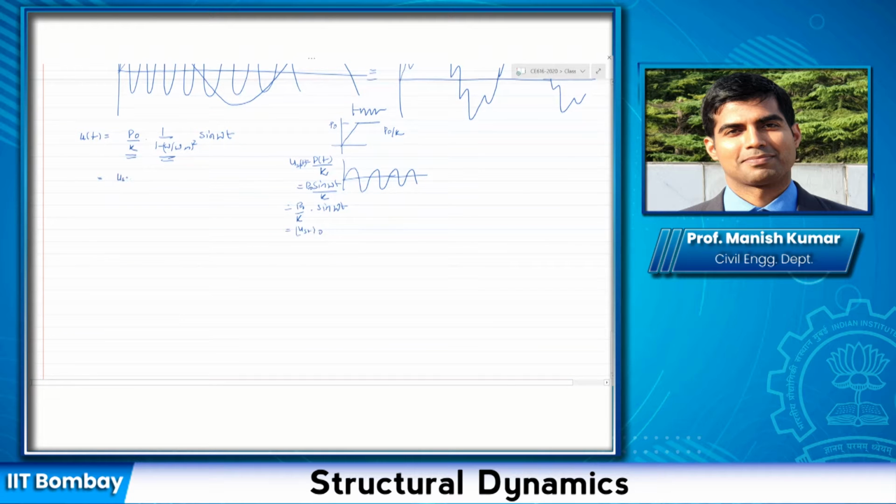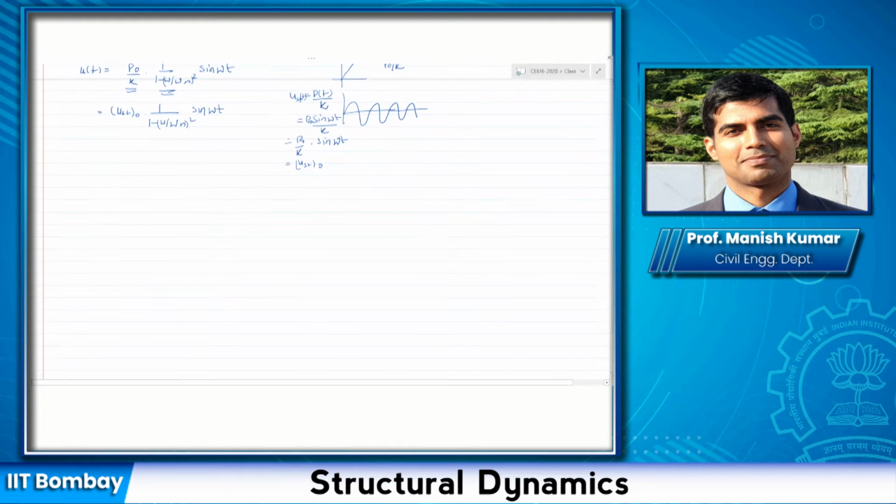So this is basically u_st naught times another factor here, 1 over 1 minus omega by omega n square, times sine omega t. Now we basically try to draw the variation of this function here, 1 by 1 minus omega by omega n square.